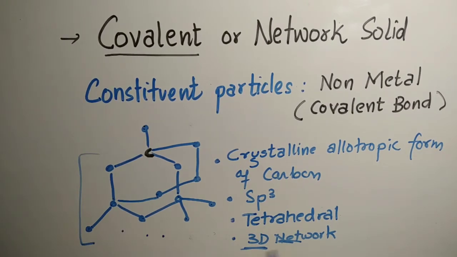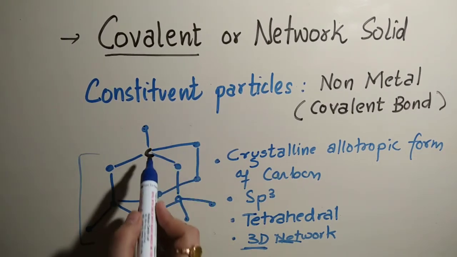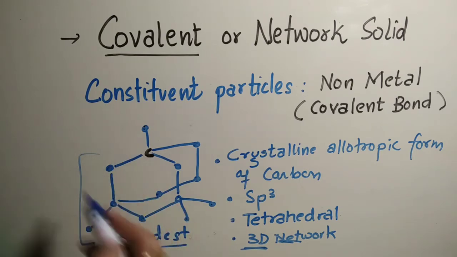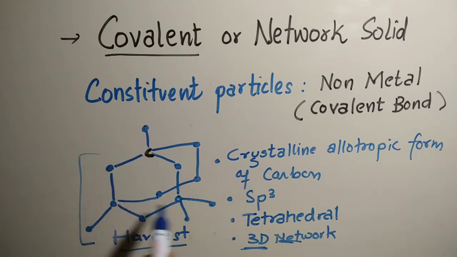Now because of this 3D network-like structure, each carbon is covalently bonded, hence it is the hardest known substance. Diamond is hard because of this bonding only, and has a high melting point, and at the same time because it does not contain any ions, it is a poor conductor of electricity.